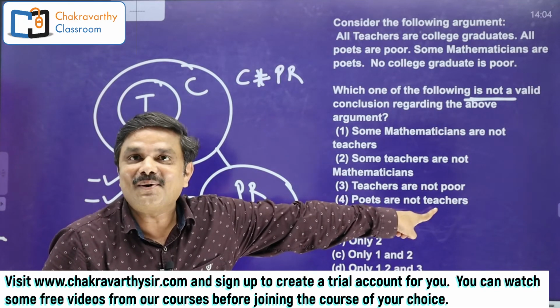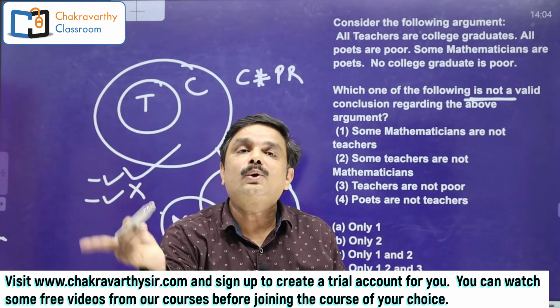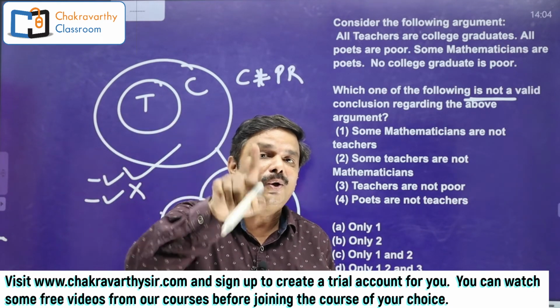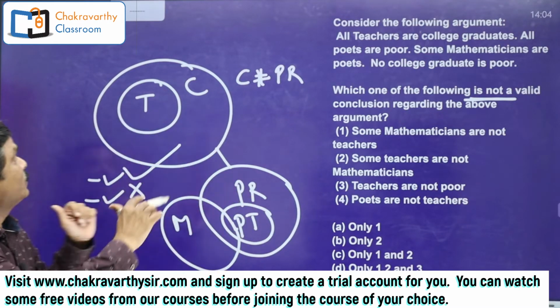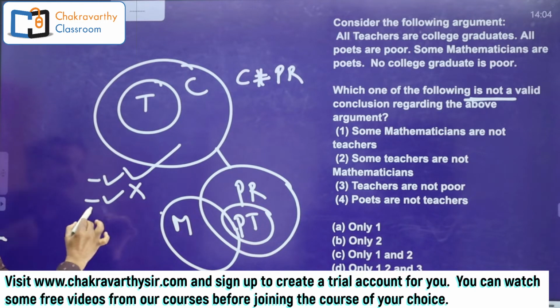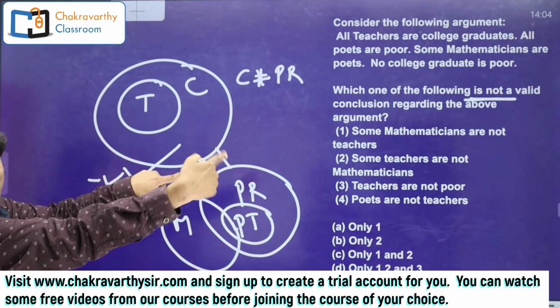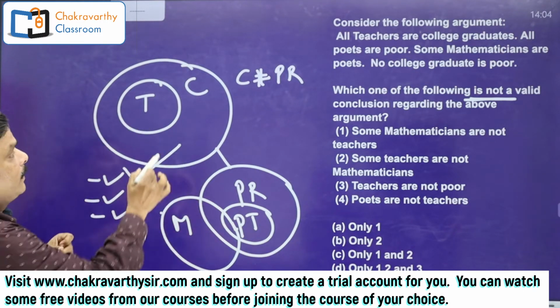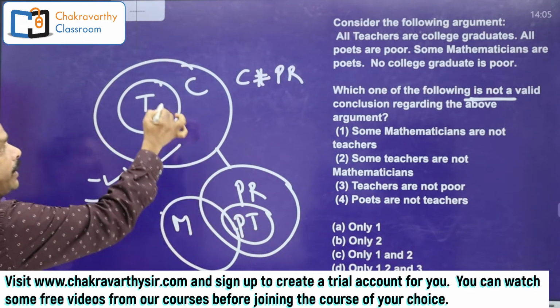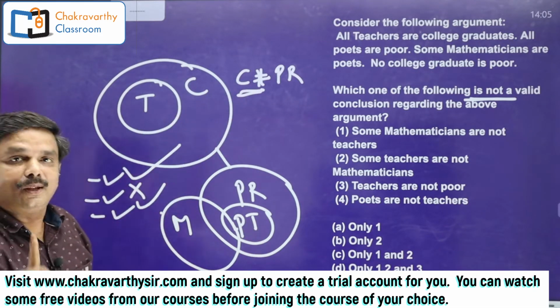All not case. Okay. All teachers are not poor means all not is equal to no. Now it is no teacher is poor. Now check this one. No teacher is poor. Negative, right. To disqualify this one, I have to prove the complementary of no, which is some: some teachers are poor. There is no possibility because teachers cannot come out and poor cannot go inside because of this constraint. Always it is right. Now got the clarity?